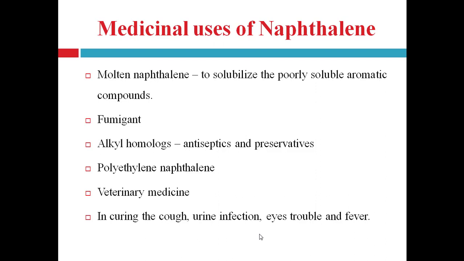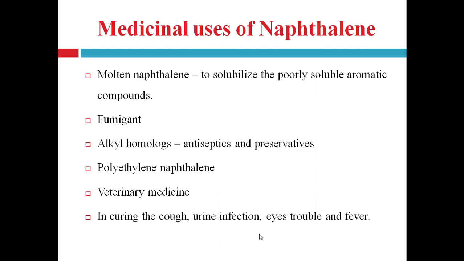In households, naphthalene is used as a fumigant. Naphthalene and its alkyl homologues are used for formation of creosote, which is a carbonaceous chemical, used as antiseptics and preservatives. Then naphthalene is used in production of polyethylene naphthalate for making plastic beer bottles.